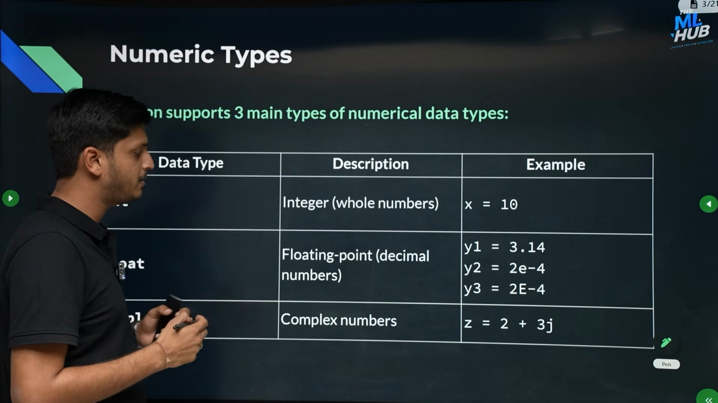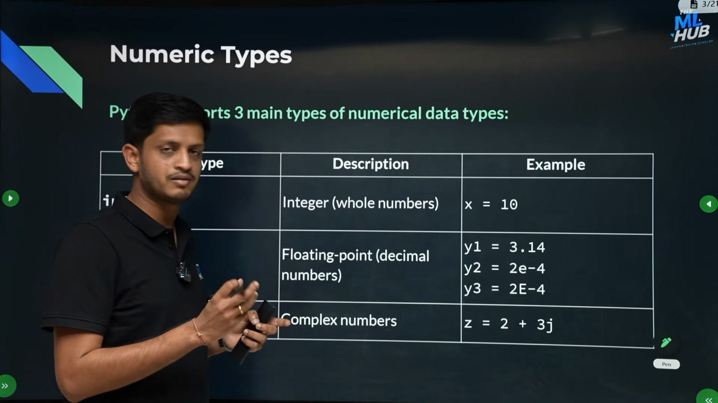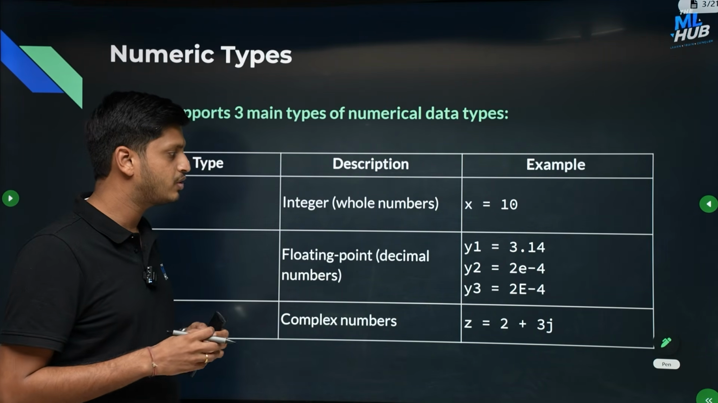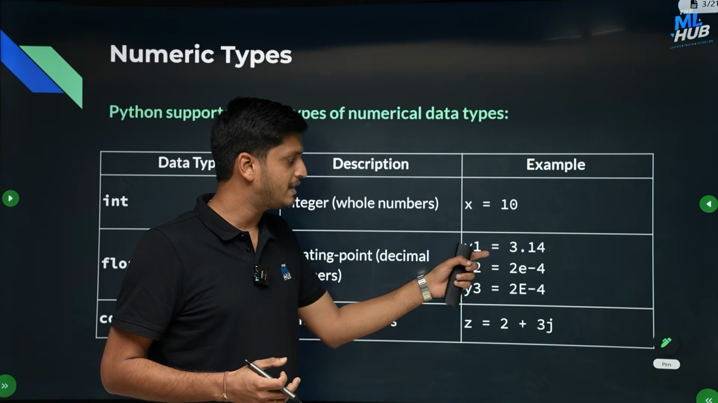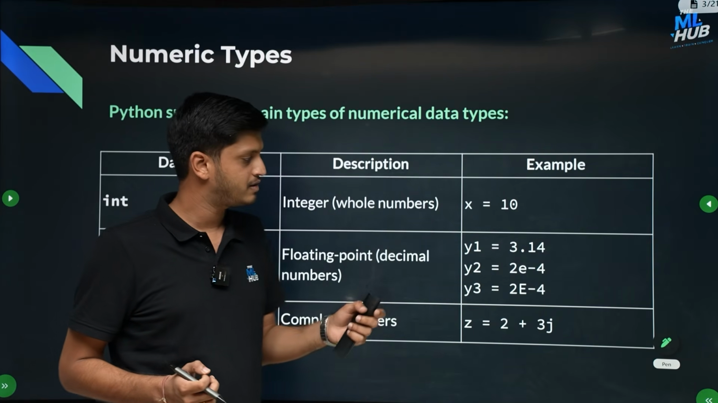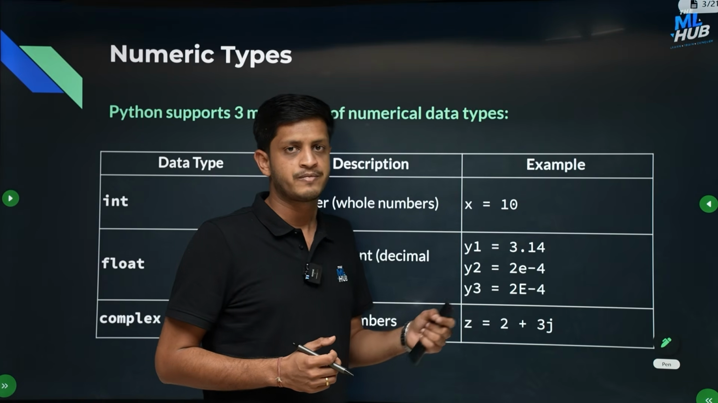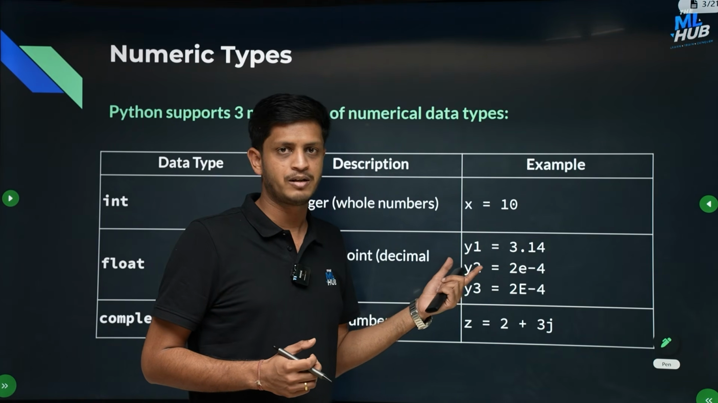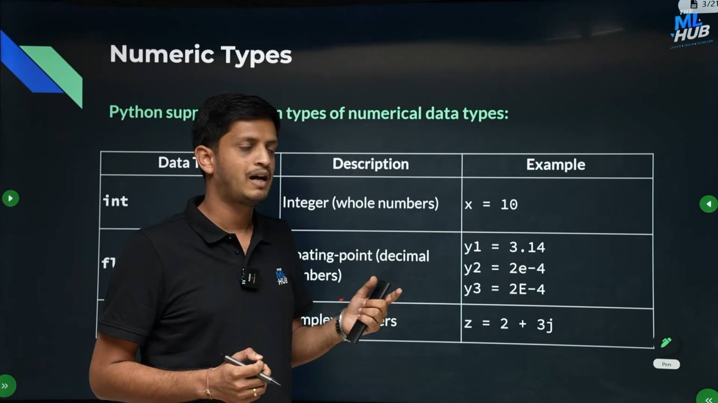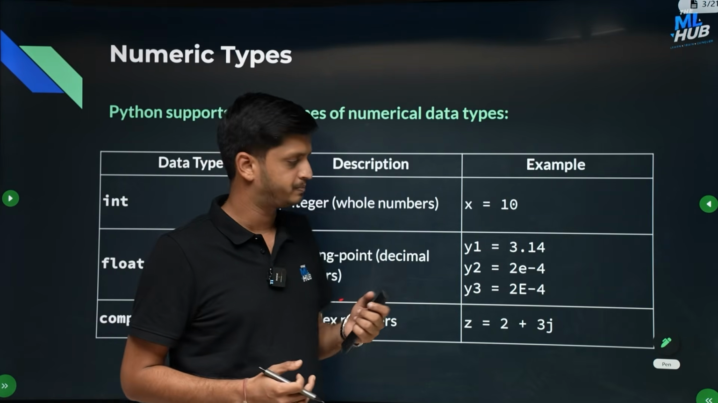Second is float. That is another numeric type. It is a floating point data type, and it can store decimal numbers, and you can write decimal numbers in any of these formats. Let's say you created a variable y1 which is storing the value 3.14. Then it is a floating type variable. The data type is float, and again it is an object of class float.